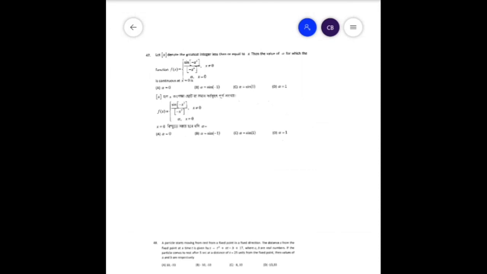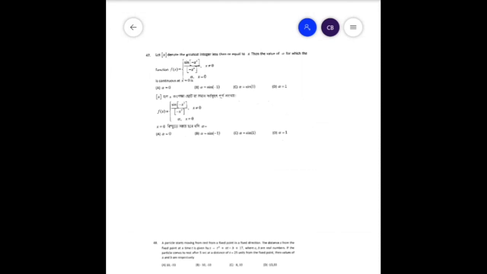Therefore this is always 0. Moving on to the next question, we see that the box function of x denotes the greatest integer less than or equal to x. Then the value of alpha for which the function sine of box of minus x square divided by box of minus x square, where x is not equal to 0, and a where x is equal to 0, is continuous at x equal to 0.